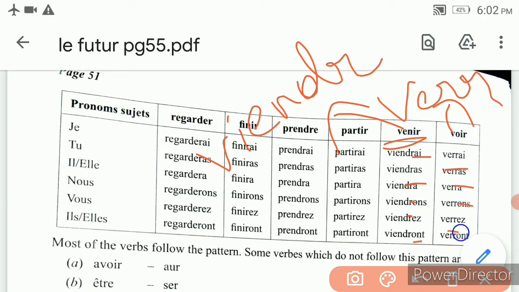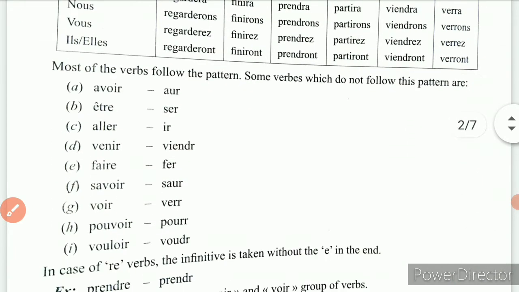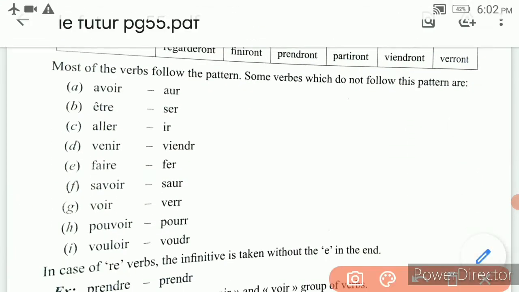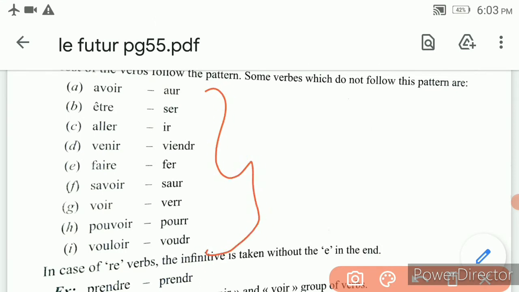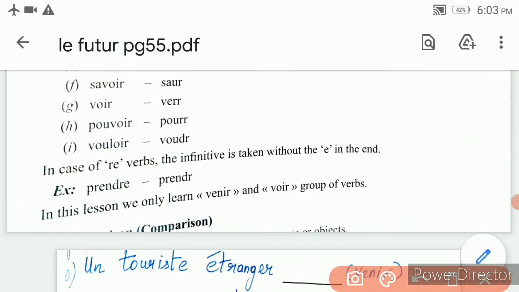You have to learn the radical by heart and add the future endings. And for RE verbs, as I told you, you have to remove the E at the last and add the endings. Got it?